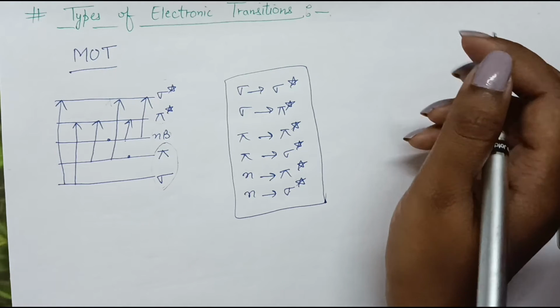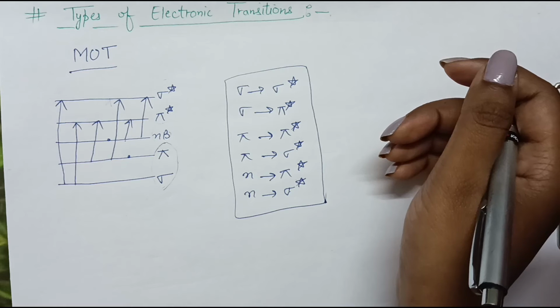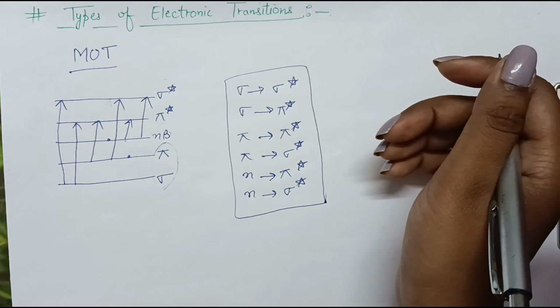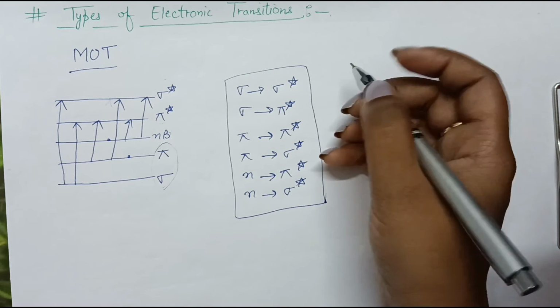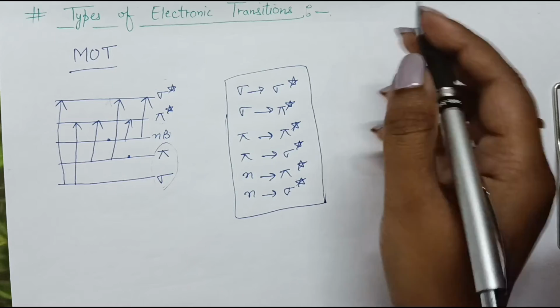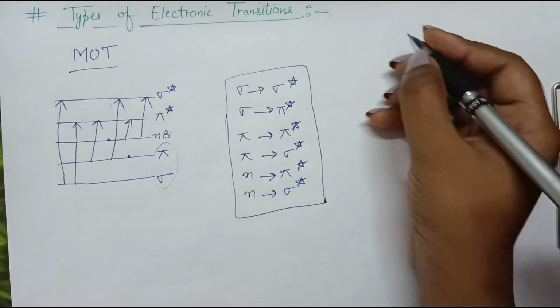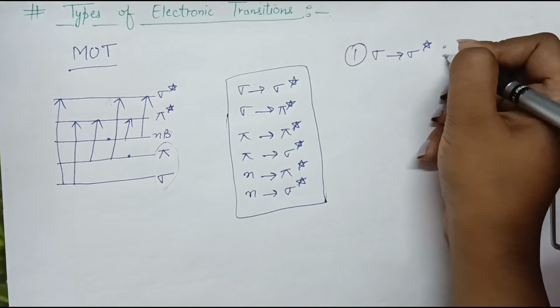However, these transitions are not all practically possible. Now we will look for the practical possibilities. For that we have some selection rules that we will discuss shortly, but first we will discuss these transitions. So one by one we will discuss each of these transitions. First up we have sigma to sigma star transitions.